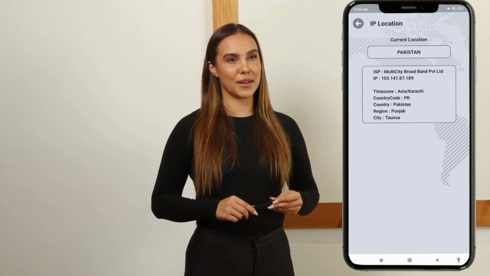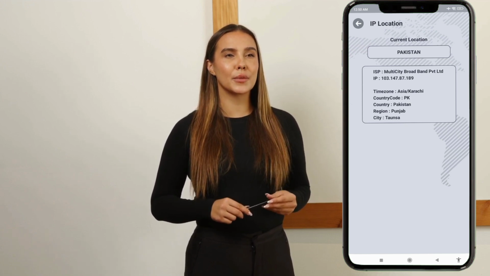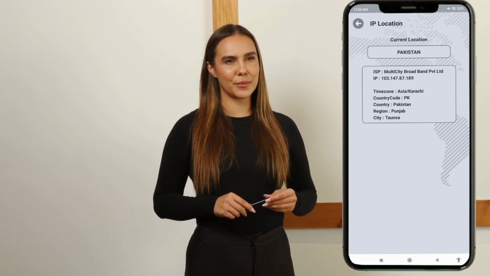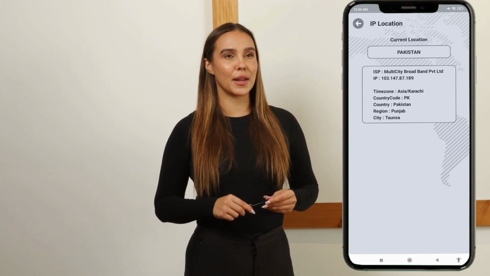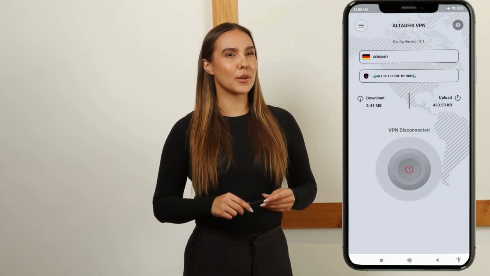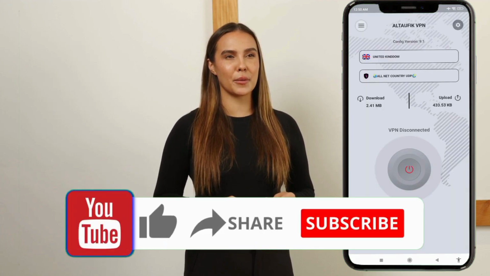And that's it. You've successfully set up Alt-UDP VPN on your device, ready to enjoy safer, more private internet access, and potentially smoother gaming performance.